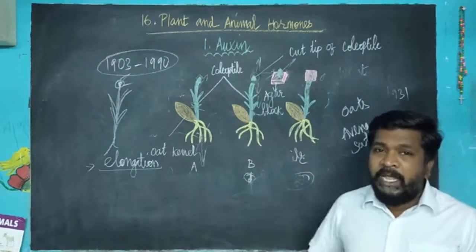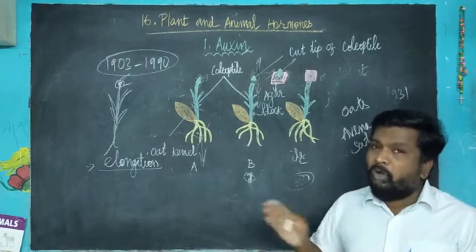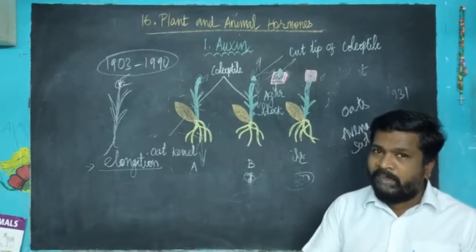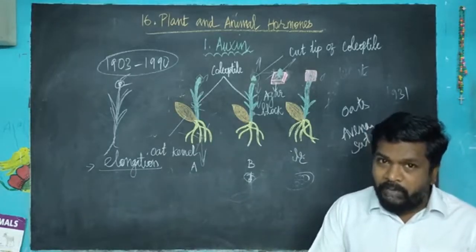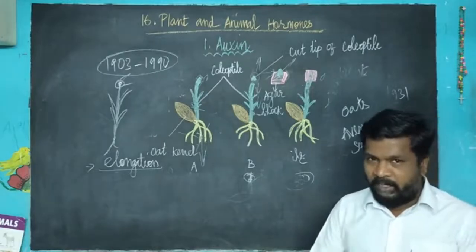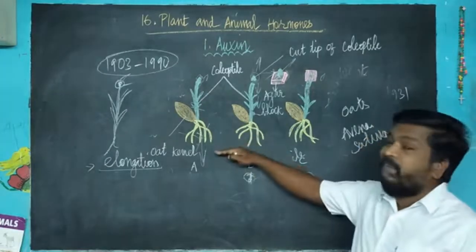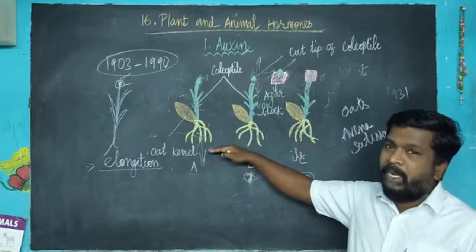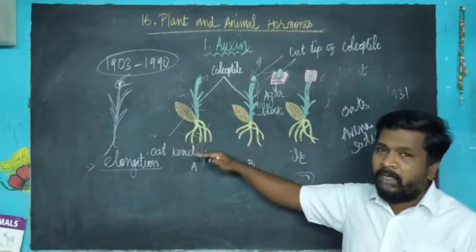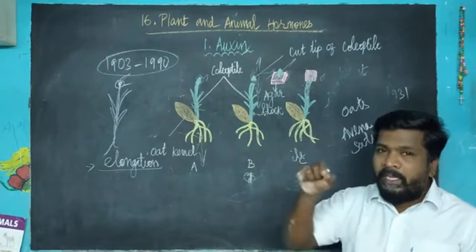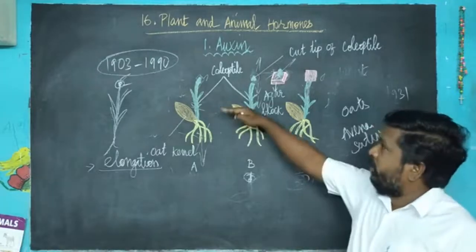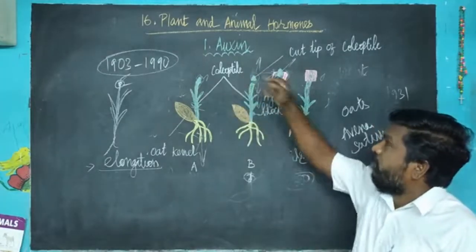And it is involved in the parthenocarpic process, the production of fruit without fertilization. Okay, and it prevents abscission: it prevents the zone that makes the leaf fall down. These are all the special characteristics and functions of auxins.